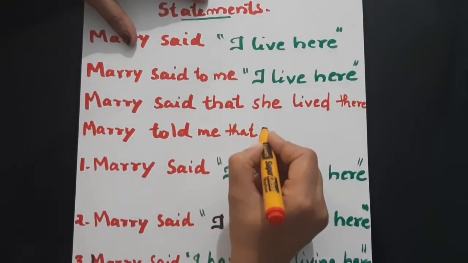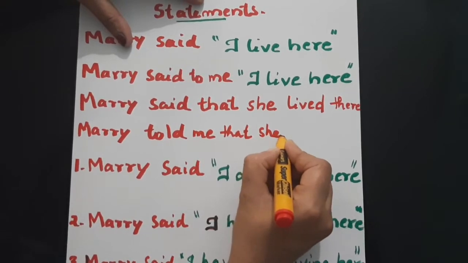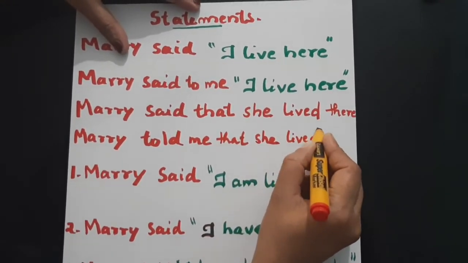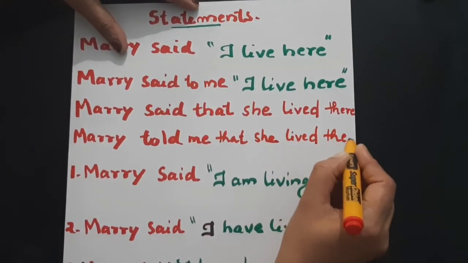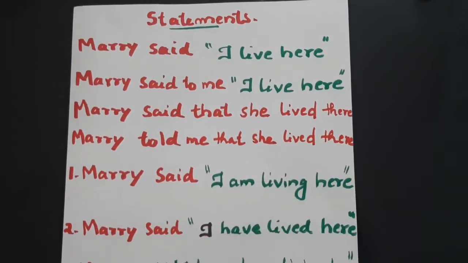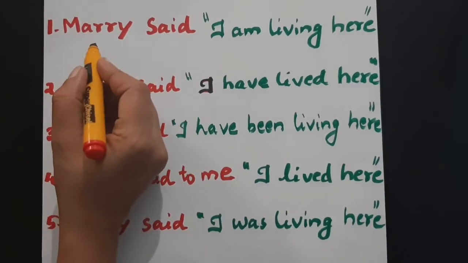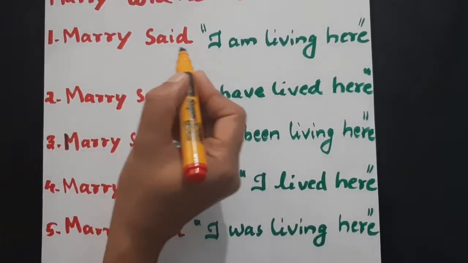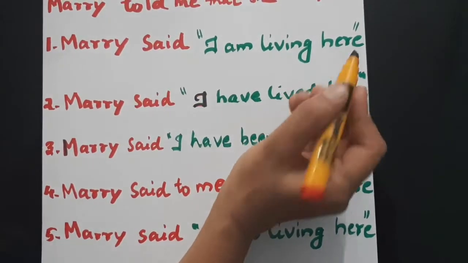Okay, she lived. Lived to lived. She lived there. Okay, that is it. Here we have the same sentence with a slight change. Mary said, I'm living here.